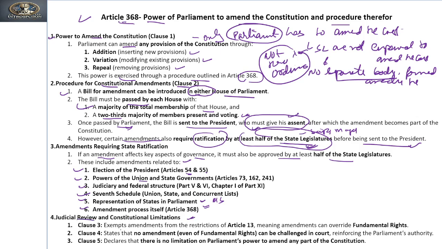Now, what about judicial review and constitutional limitations? Clause 3 exempts amendments from the restrictions of Article 13, meaning an amendment can override the fundamental rights. Clause 4 of the article says no amendment, even of the fundamental rights, can be challenged in court, reinforcing Parliament's authority, and declares that there are no limitations on the power of amending the constitution. But there is the doctrine of basic structure, which comes under the restrictions on the amending power of Parliament. Is it clear? Okay.